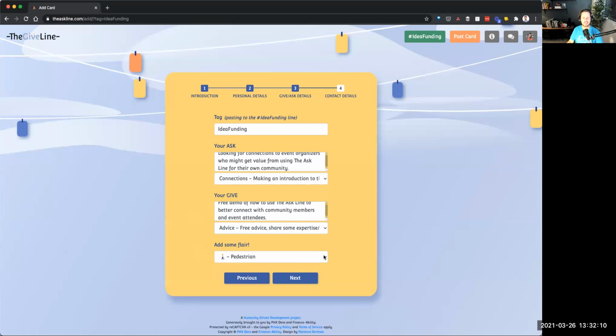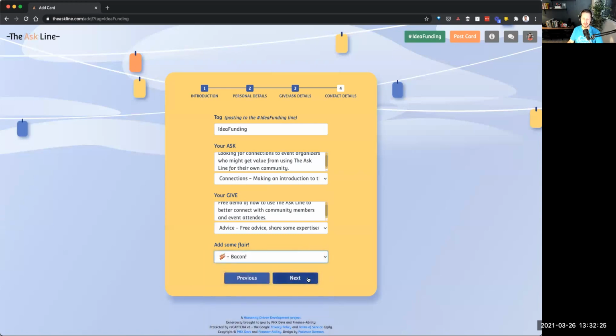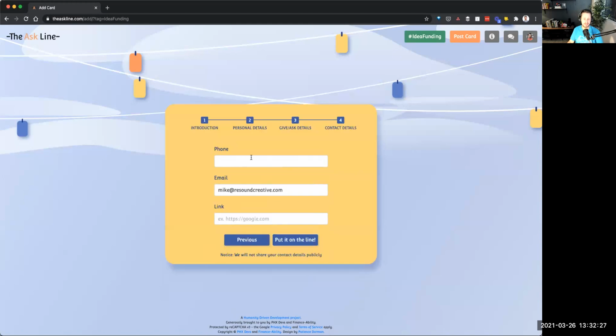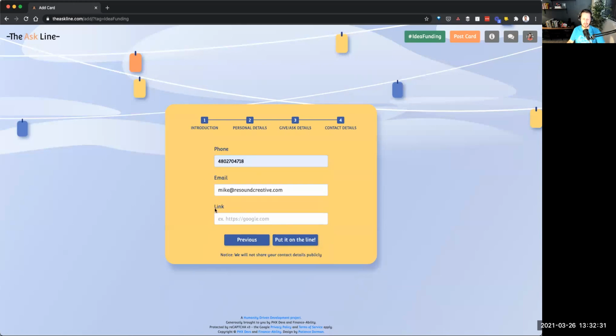And then for this particular event, there's some flair I could add to my card. So we can see here what the choices are that the event organizer has set up for us. I'm a little particular to bacon. I really love bacon. So I'm going to put a little bacon flair on my card. And really, I just have to add a few more details here about how to connect with people. And I'm going to put a link to the Ask Line because that's what I'm all about.